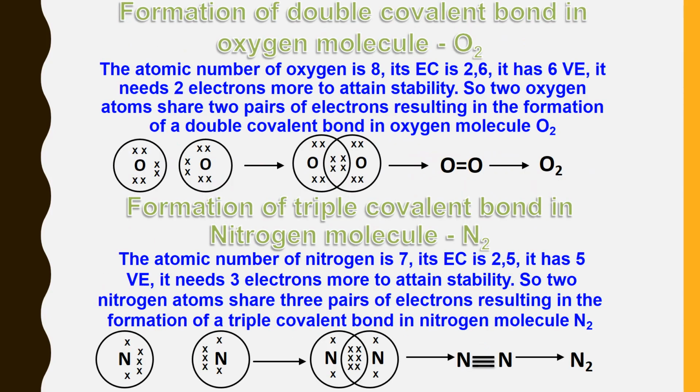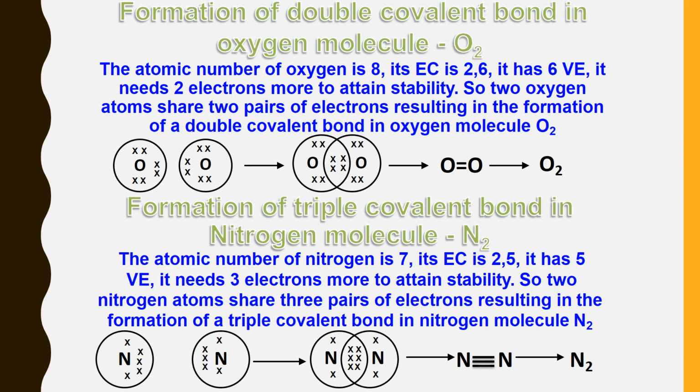Now, formation of a double bond in the oxygen molecule. The atomic number of oxygen is 8 and its electronic configuration is 2, 6. In K shell it contains 2 electrons and in L shell it has 6 electrons. It has 6 valence electrons, so it needs 2 electrons to attain stability.